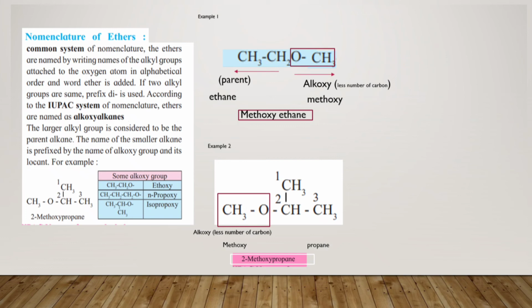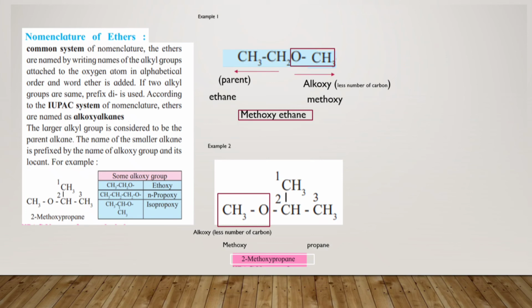The one which contains fewer carbons has to be written as alkoxy, and the other side of oxygen, which contains more carbons, becomes the parent. So you see the figure over here.